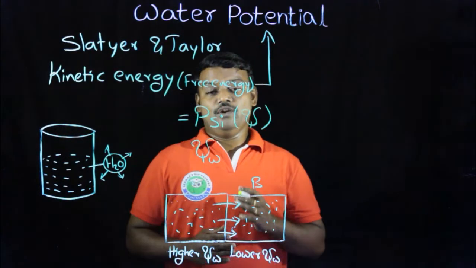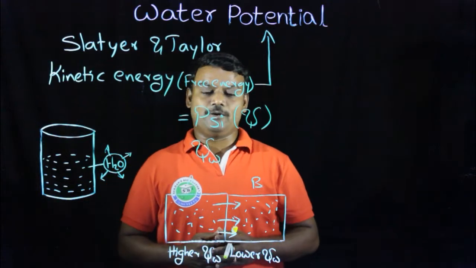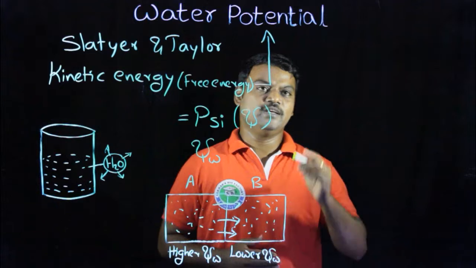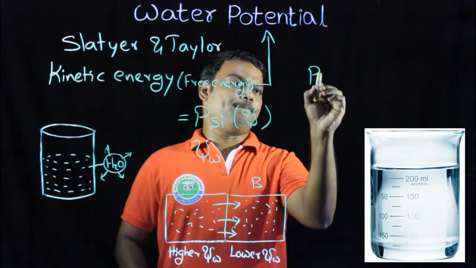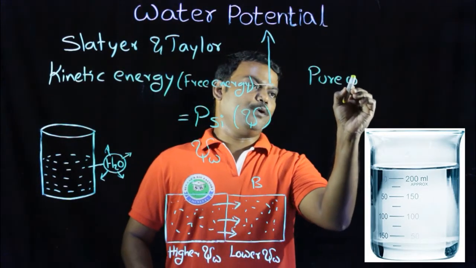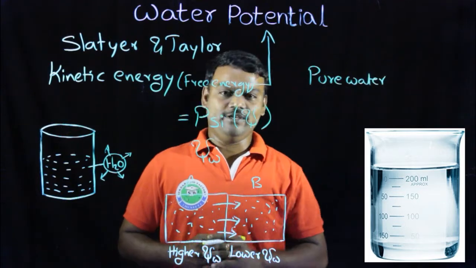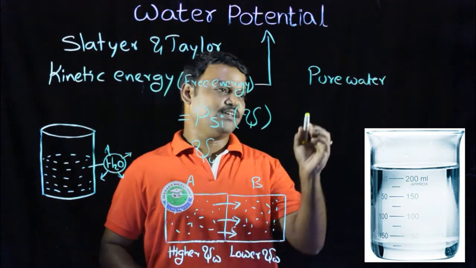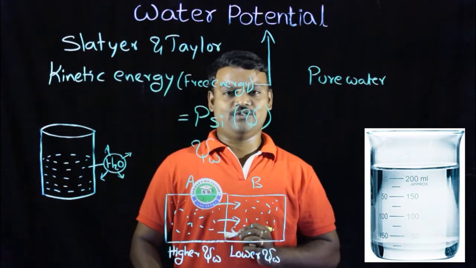In which type of system can we observe the greatest water potential value? Let's discuss now. Pure water has the greatest water potential value, because in pure water only water molecules are present.